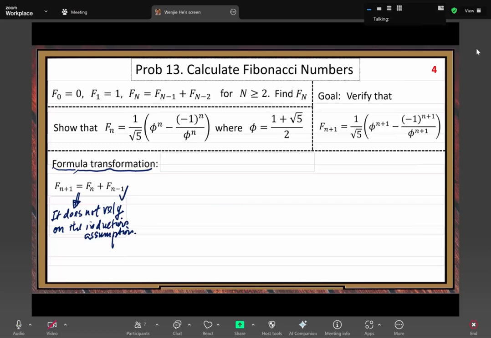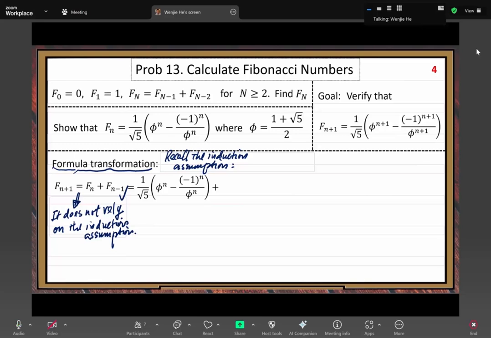Now we need to look at the induction assumption this time. So here, let me write that induction assumption. Recall that induction assumption. When you apply induction, we have to do it in a careful way. We cannot extend our range. Our range is very strict.